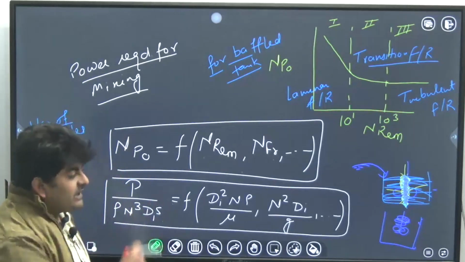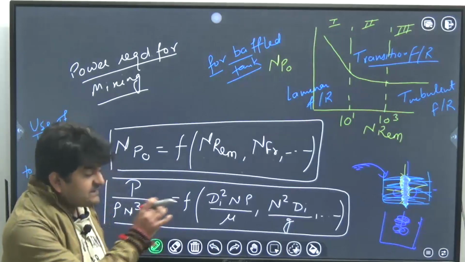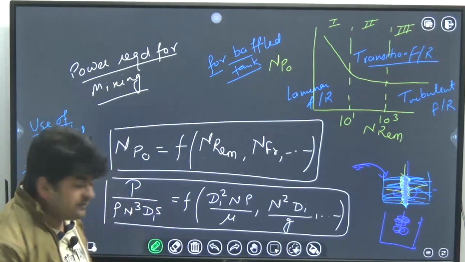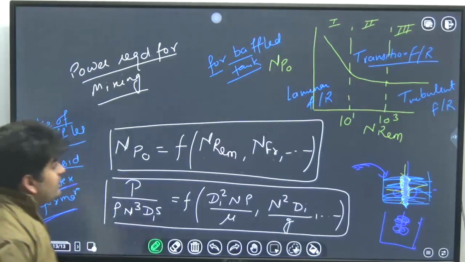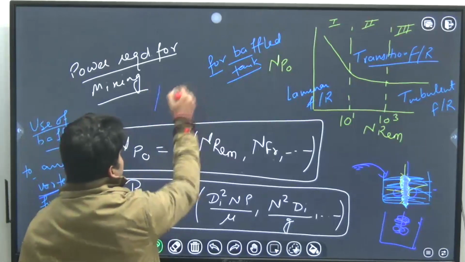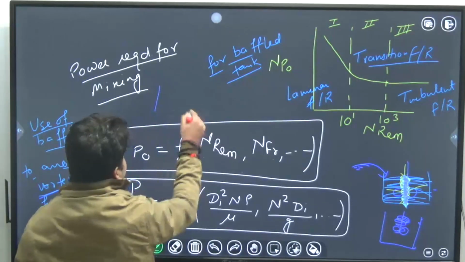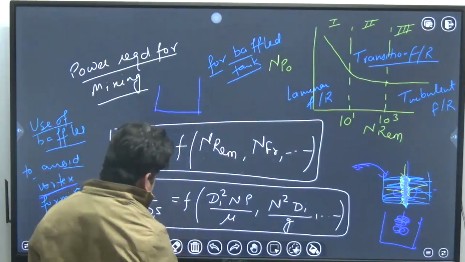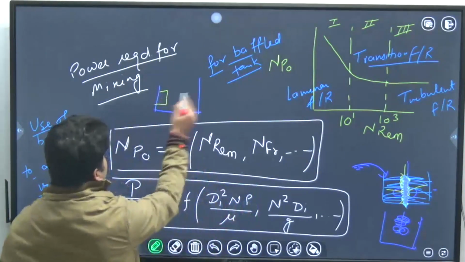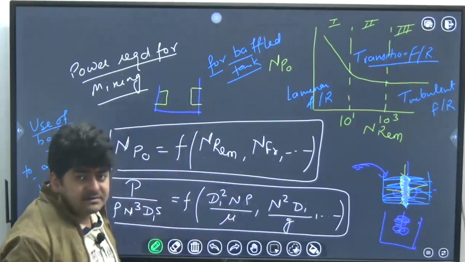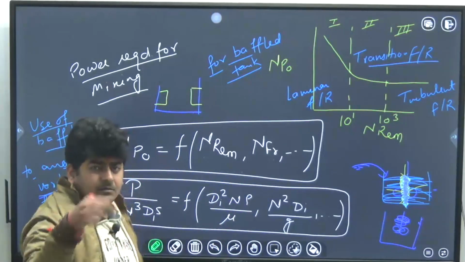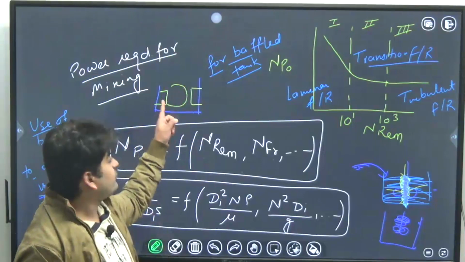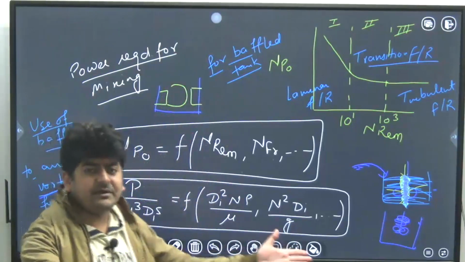Okay, and to avoid this formation of this fixed circular path, this vortex, we use baffles. Baffles are nothing but just rectangular plates like this. So when mixtures are moving, they will collide with these baffles and scatter.